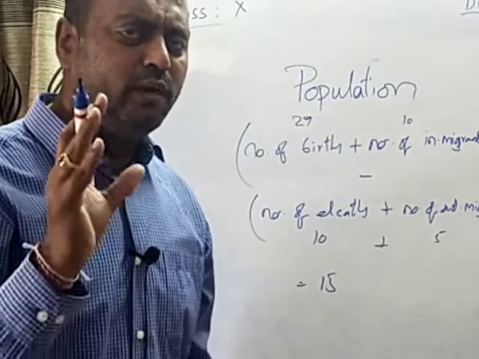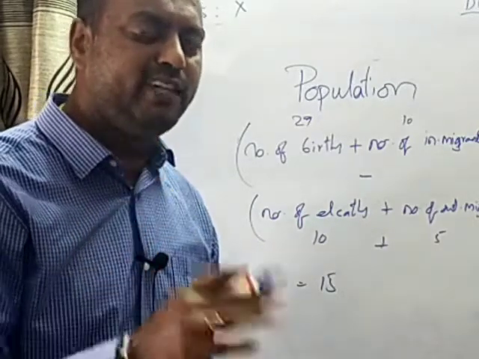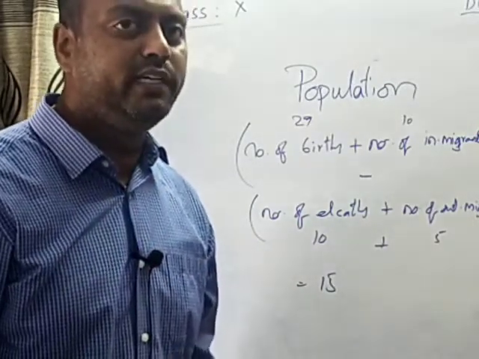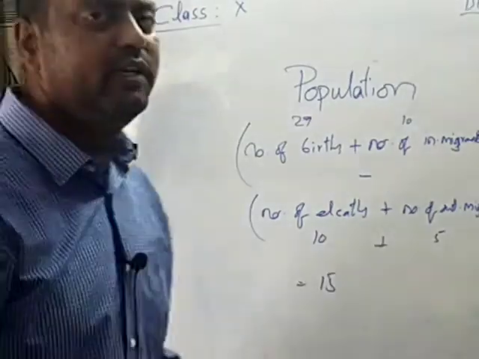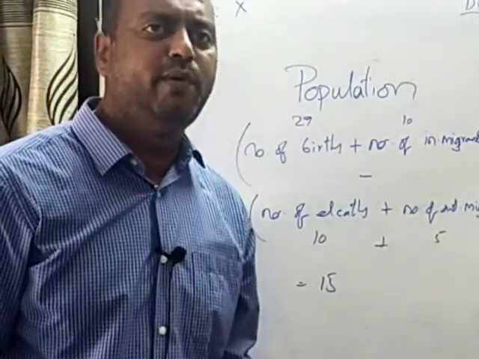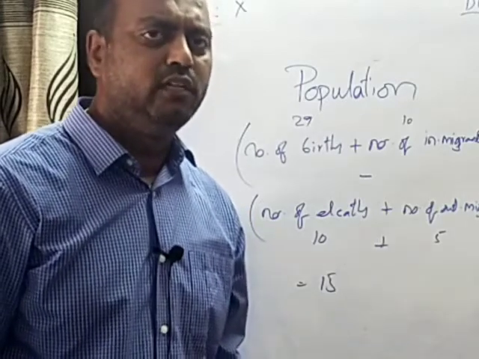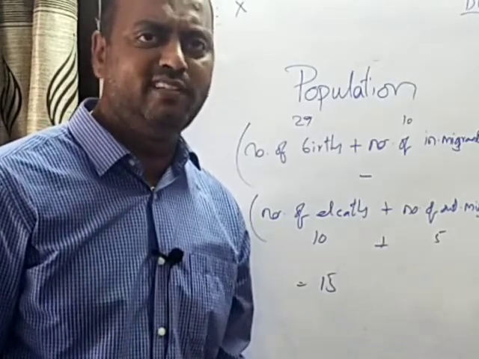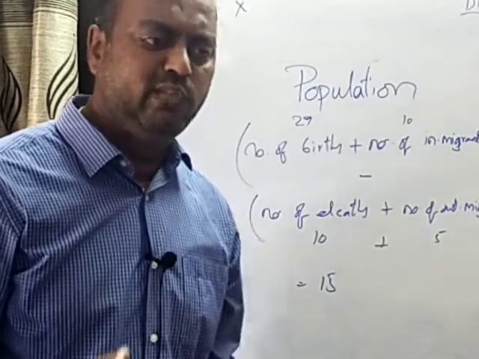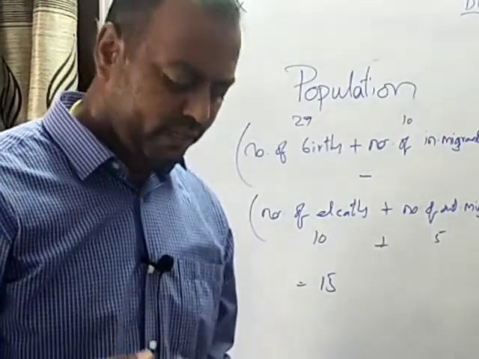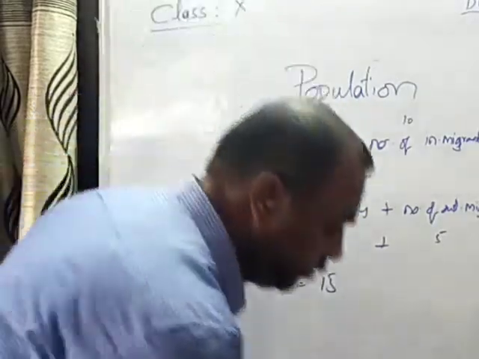This is how the population size change of a particular place can be calculated. And I have taken this even to help you understand the rate of population growth. How do we calculate the population growth rate? The number of deaths and the number of births will be taken into consideration, which we shall further understand in depth in the next class. Once again, I will tell you even today.